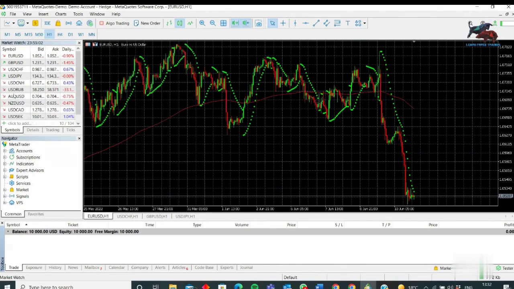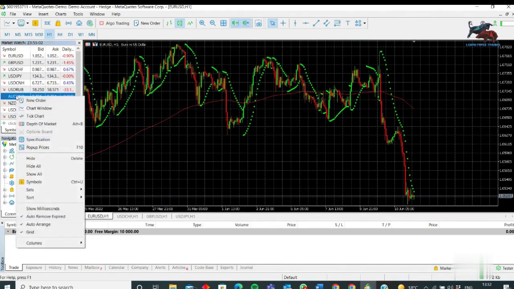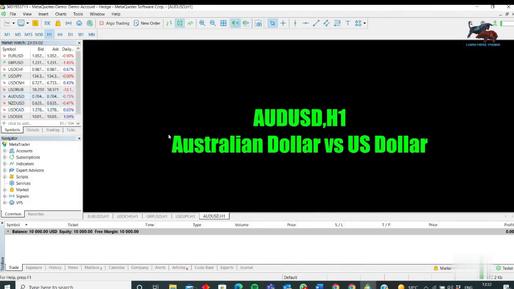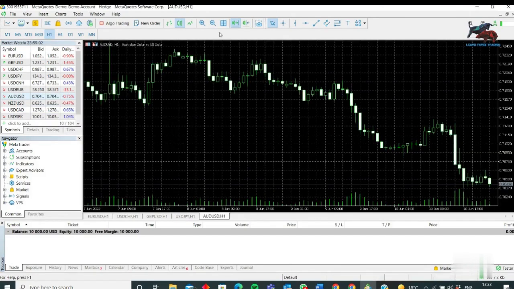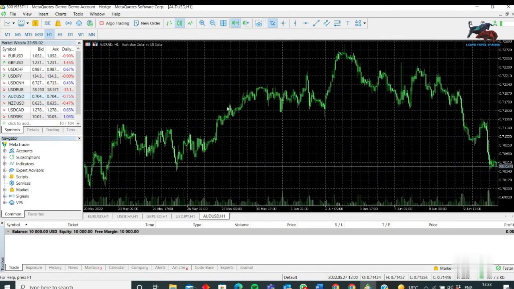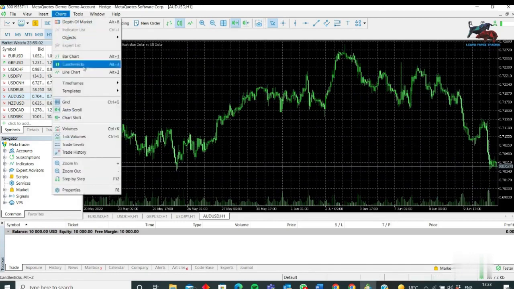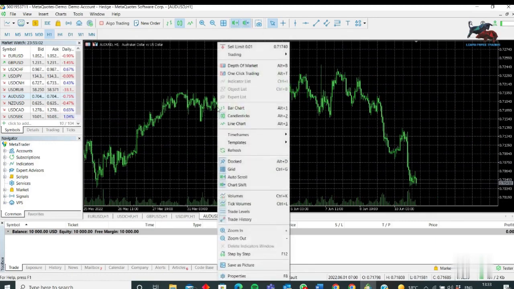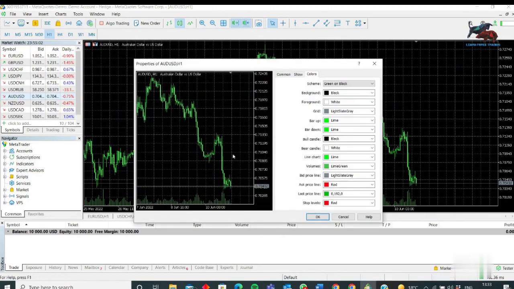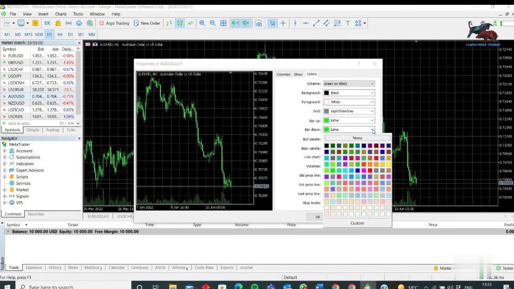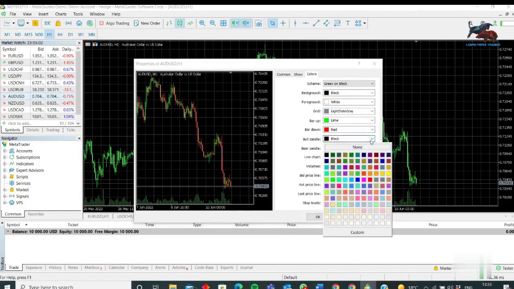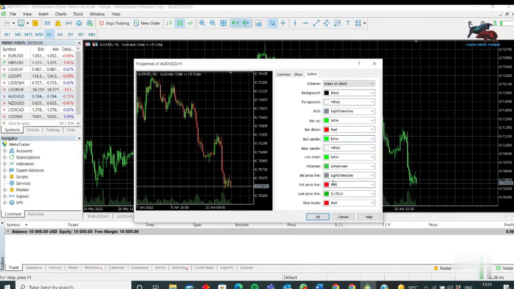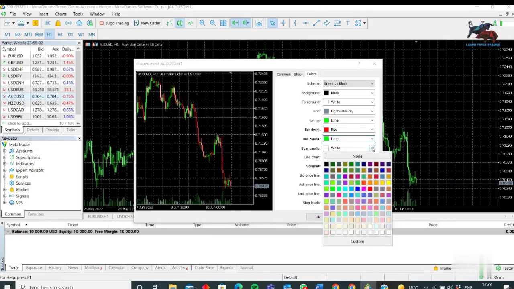If you want to change the interface, because normally when it installs, it will appear like this. So what I would do in cases like this, I would go to chart and chart shift, so that I know where all the candles are. And then I go to properties, and then I change the candle bars. The bar up should be lime, the bar down is red, bull candle lime, bear candle red.